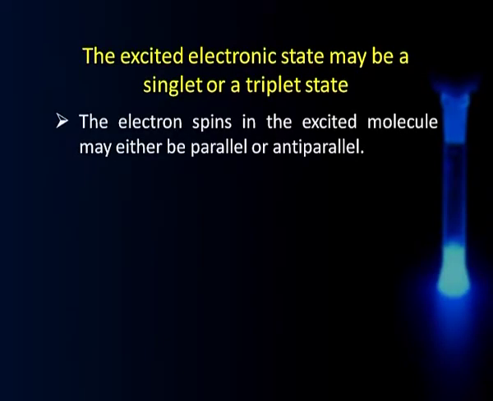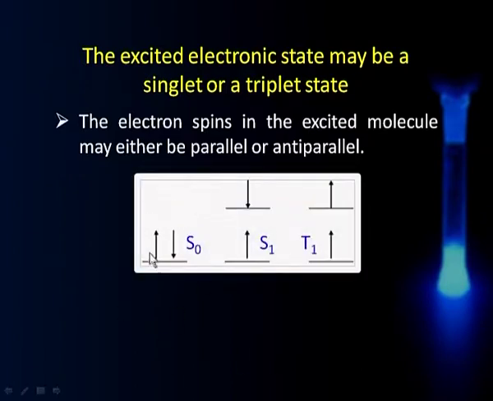Where do they land up? Once the molecule gets excited, in the excited state the electron spins may either be parallel or anti-parallel. Let us see what happens. This is my starting point here, S0, the 2 spins are anti-parallel, and when I give a photon, I give energy to this, one of these spins gets up here. So, the excited molecule can be like this, that means the 2 spins are anti-parallel. So, this will be a singlet state, since it is the first singlet state, it is called S1. Another possibility could be that the 2 spins are parallel.